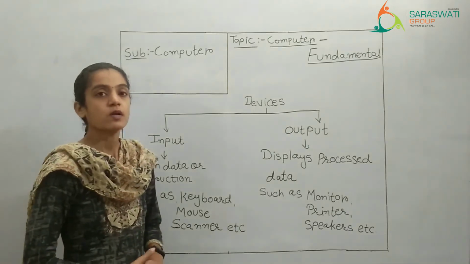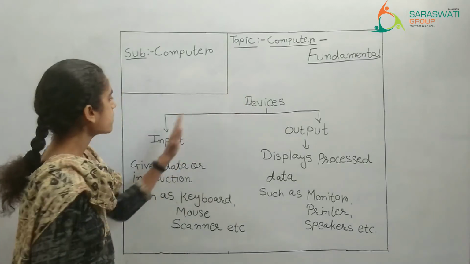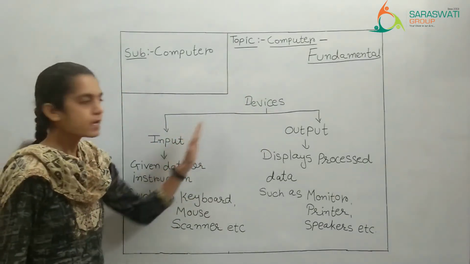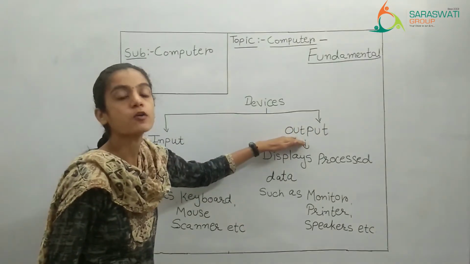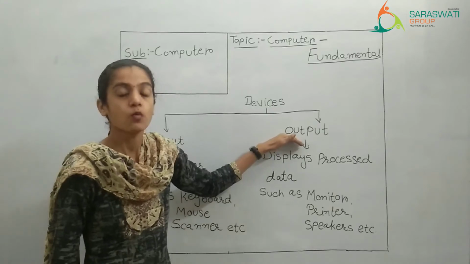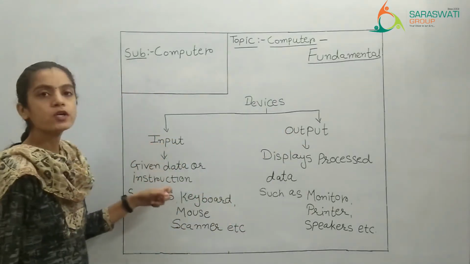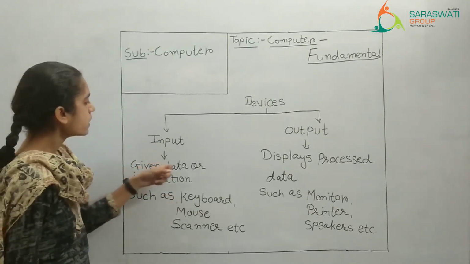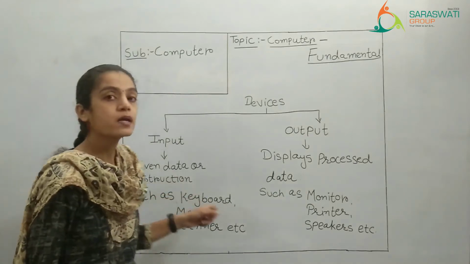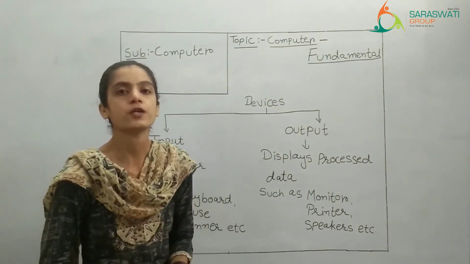Fine. Now let's take some information about devices. In computer there are two types of devices. One is input device and the second one is output device. Now input and output, what is the meaning of it? Let's take a look at this. Input device means giving data or instruction. I told you before that computer works on the instruction that you give.